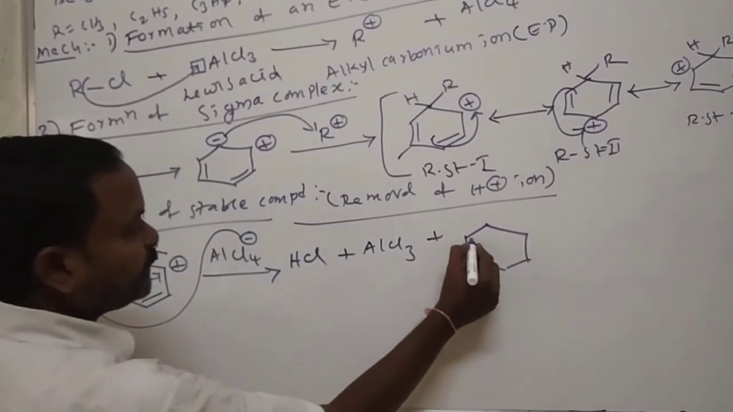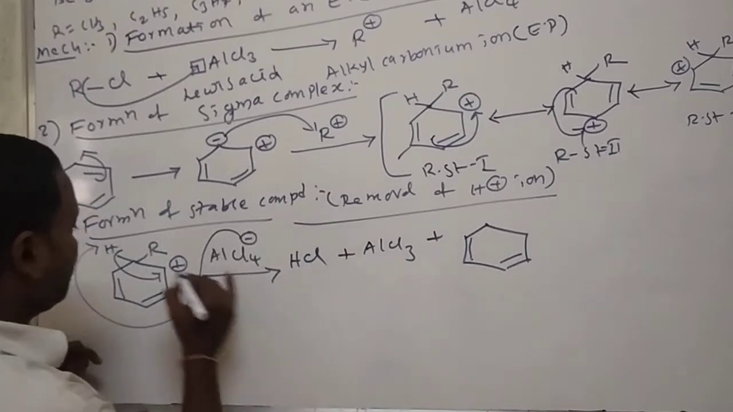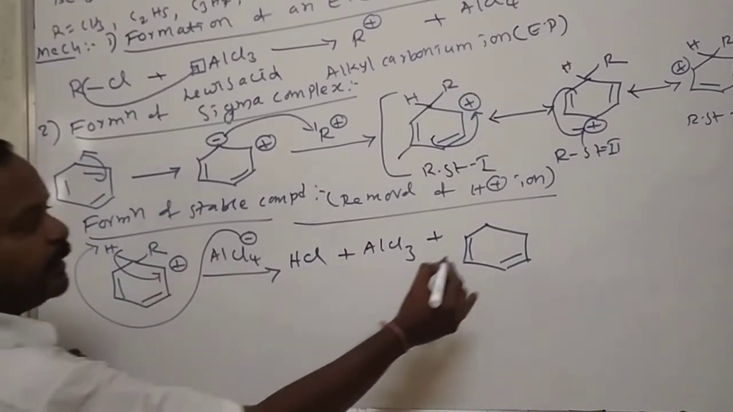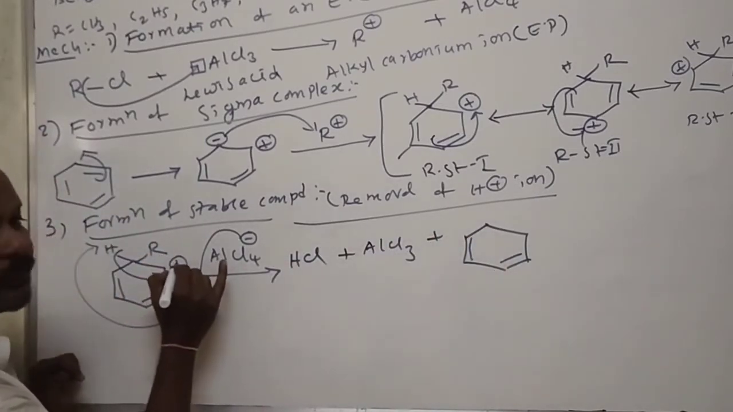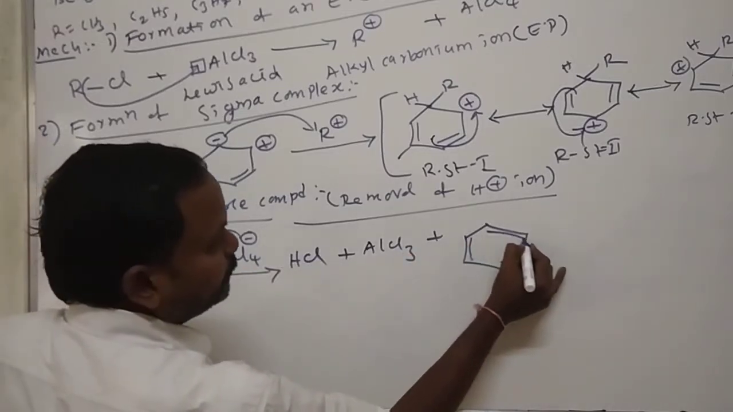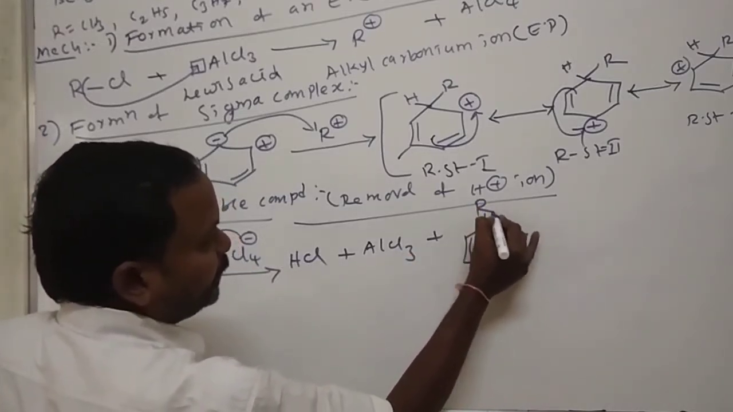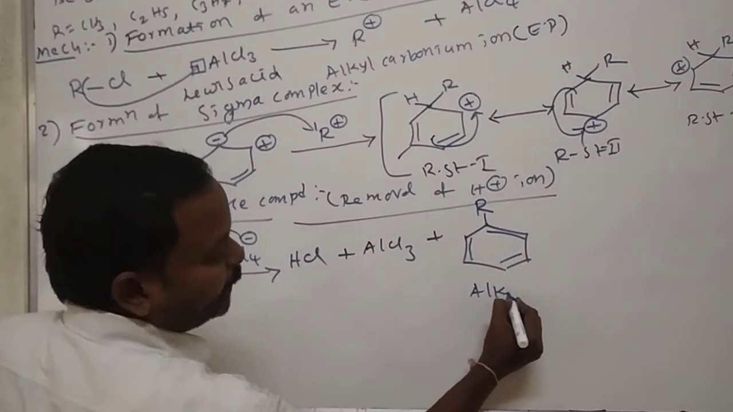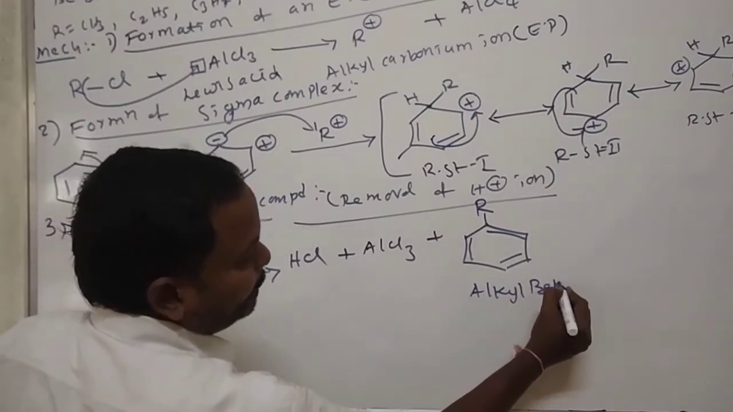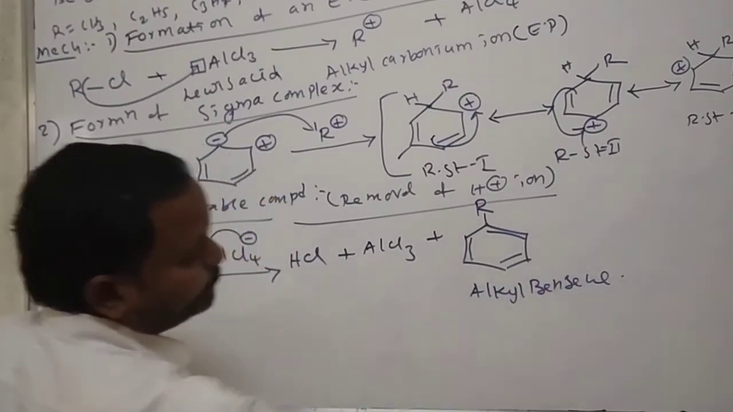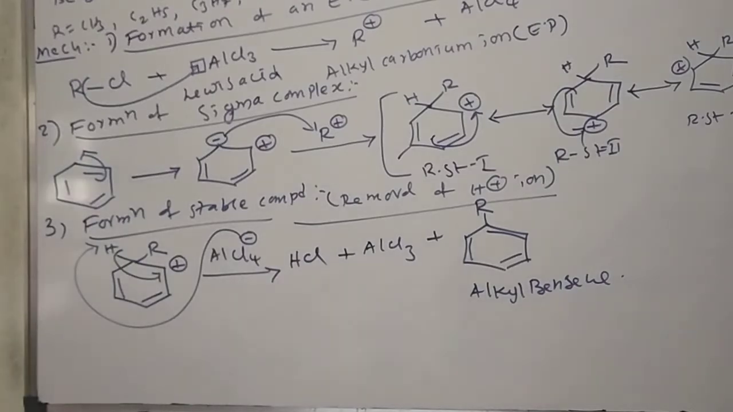Here, this is the bond, this is the bond, and here the electron of hydrogen is released now. The hydrogen electron transfers towards this carbon, so a double bond is formed, and here R. This is called alkyl benzene. This is the preparation and mechanism for alkyl benzene.